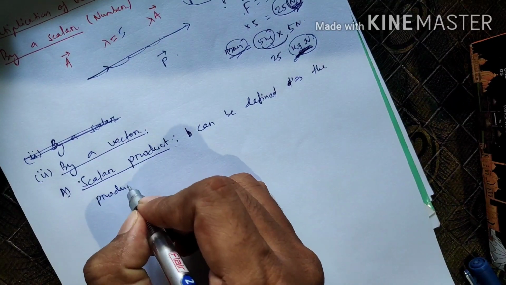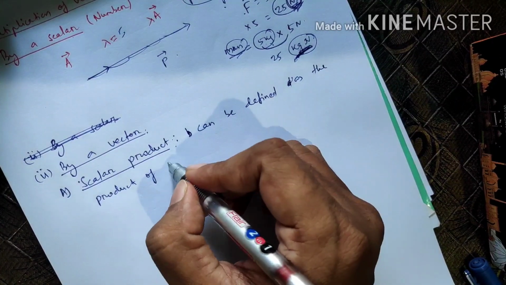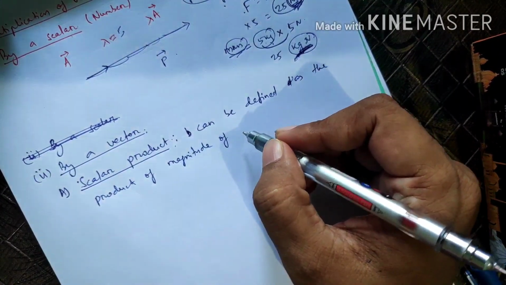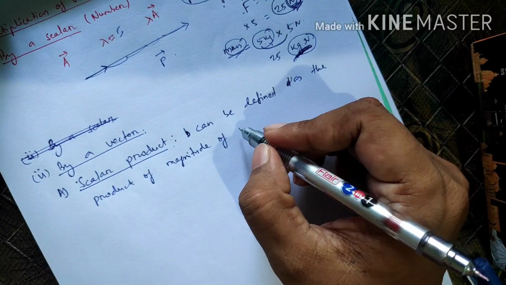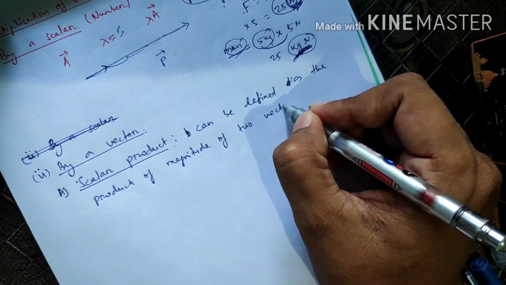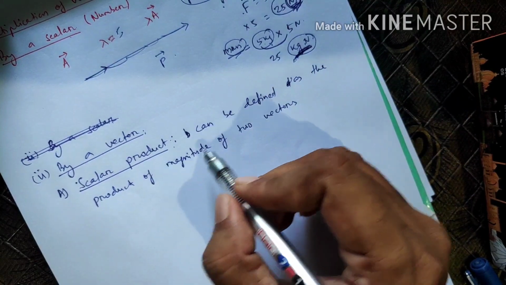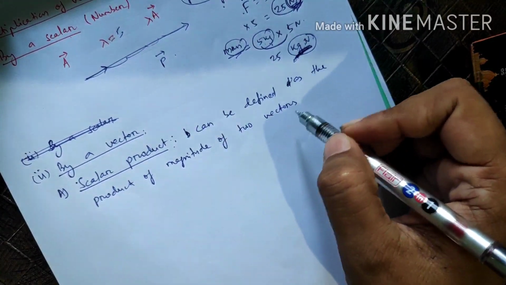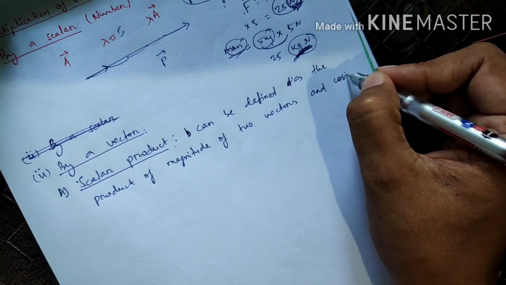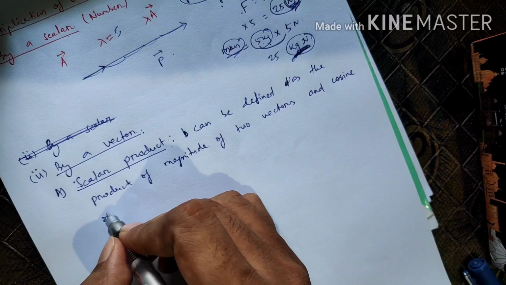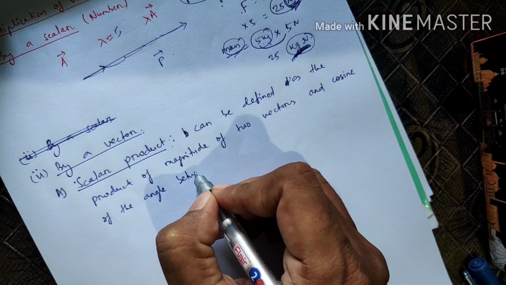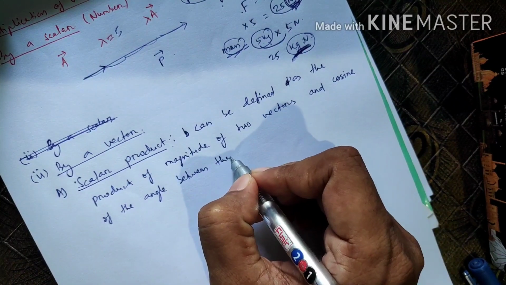the product of magnitude of two vectors and cosine of the angle between them.